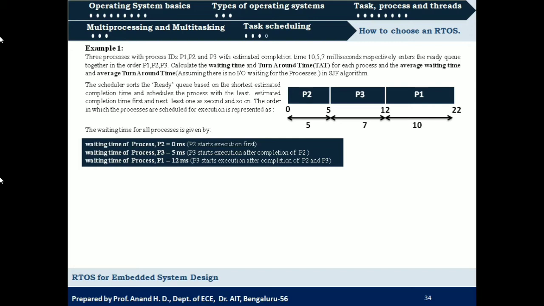So next, the average waiting time will be the sum of all these waiting times divided by 3. That is 0 plus 5 plus 12, which is 17, divided by 3, which is 5.66 milliseconds.